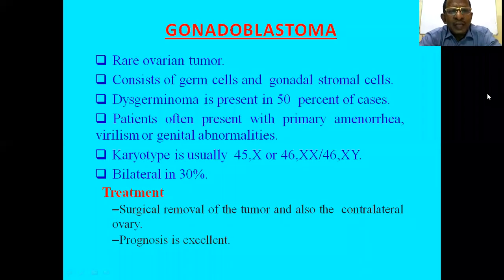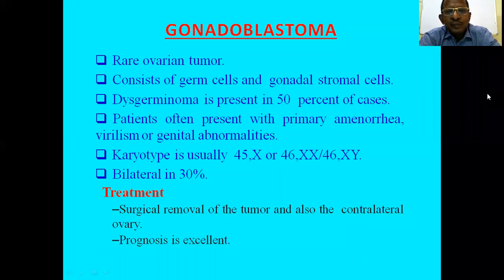Another is gonadoblastoma. It is also a rare ovarian tumor and it consists of germ cells and gonadal stromal cells. And dysgerminoma is present in 50% of cases of gonadoblastoma. These patients present with primary amenorrhea or virilism, because androgen is the hormone secreted.